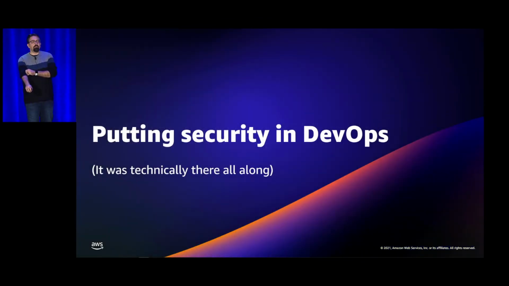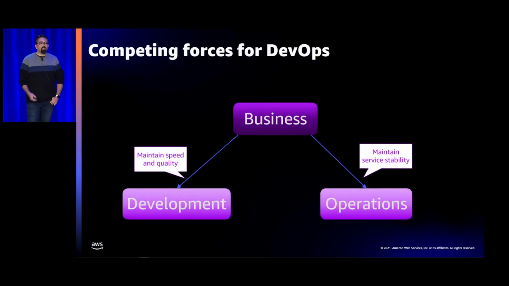To get it going, I'm going to put a little bit of context here. So I want to talk a little bit about DevOps and putting security into DevOps. And chances are, the reality is it's already been there, whether you're calling it out or not. When we look at DevOps as a topic, it's one of those words that, depending upon who you talk to, it means one thing or another. I want to make sure we're at least level setting.